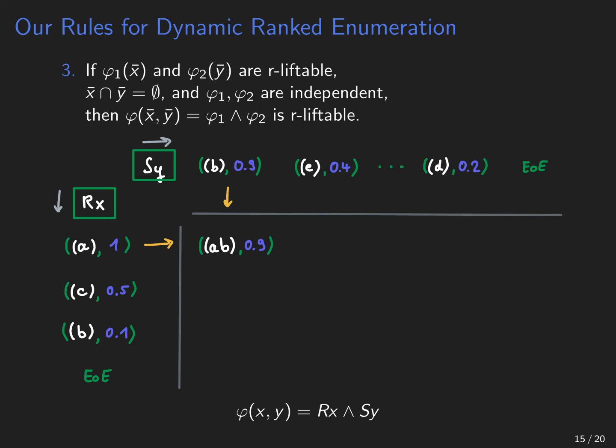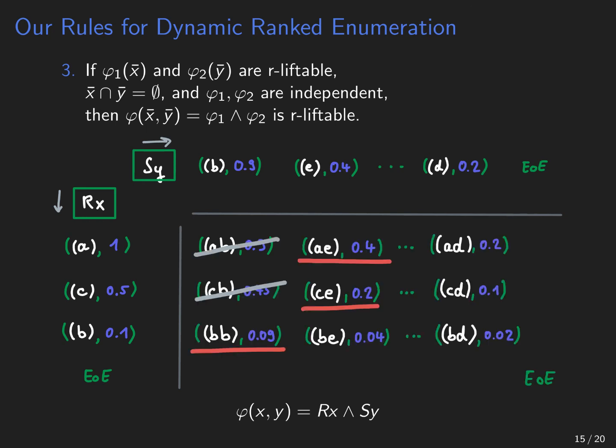So during update mode, what we do is we keep the first output tuple for our query. And this is the product of the first output tuples of our children. So we can do that in logarithmic time. We update our children and then we compute the product. During enumeration mode, we keep a priority queue with a set of candidates for the next output tuple. And because our subqueries' outputs are ranked, we only need to consider a bounded number of candidates for this priority queue. And this gives us logarithmic updates and logarithmic delay. Alright, I hope this gave you some intuition for our algorithm.